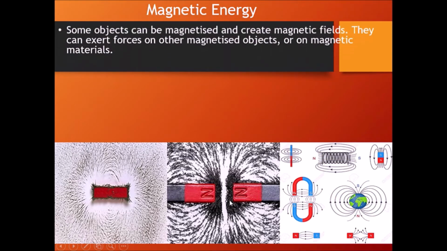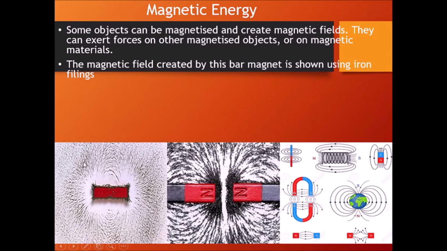So what is magnetic energy, by the way? Some objects can be magnetized and create magnetic fields. They can exert forces on each other or on magnetic materials, and this force exerted by one magnetized object on another or on magnetic material is called magnetic energy. The magnetic field created by a bar magnet is shown here using iron filings. You can see the bar magnet and the iron filings showing the area around this magnet, and this is called the magnetic field.